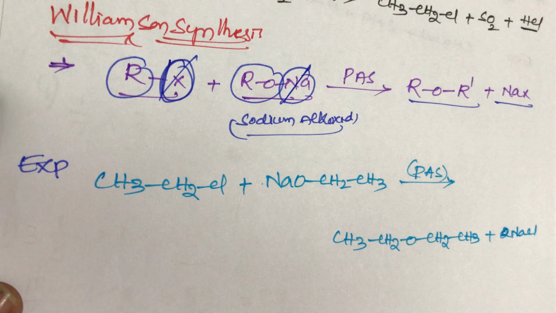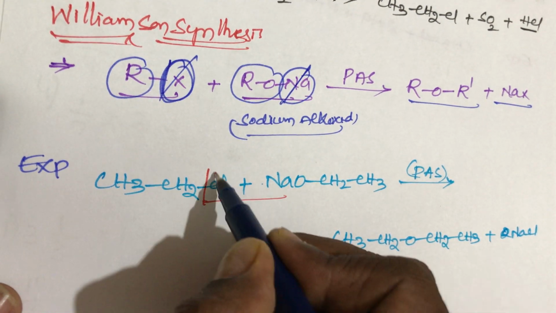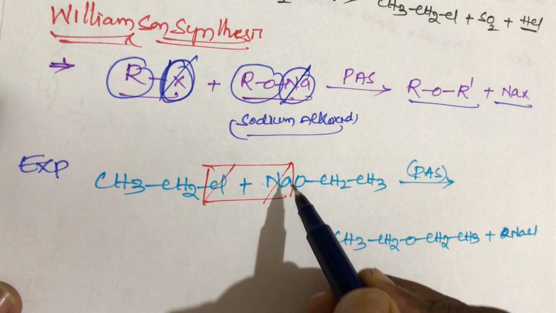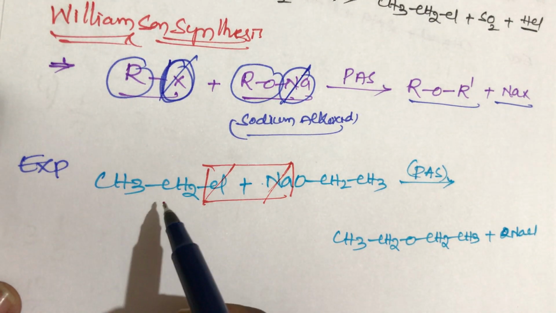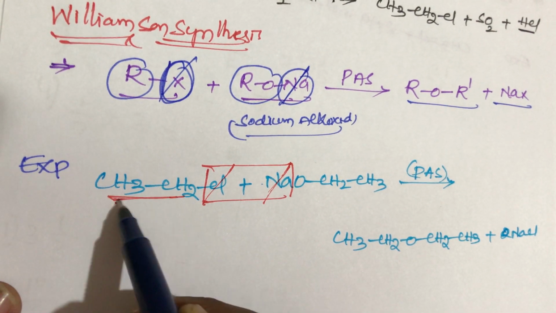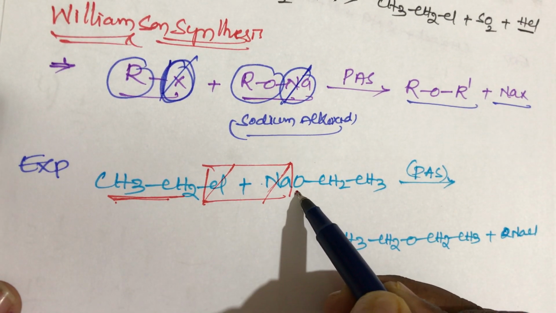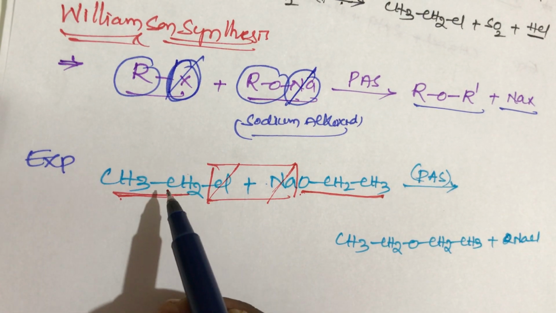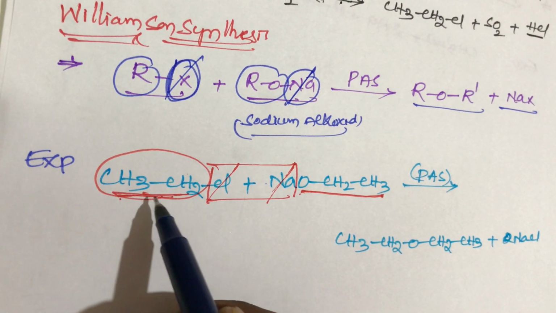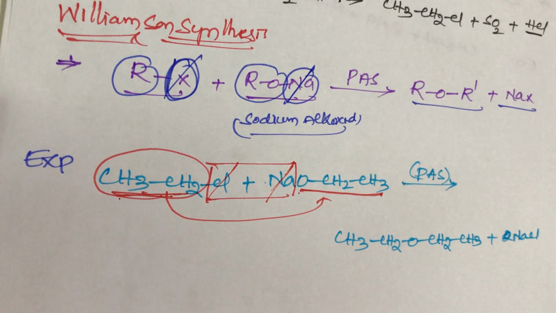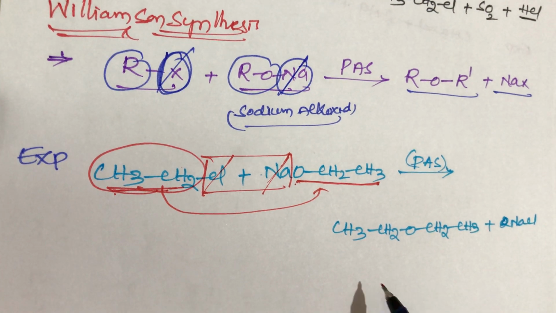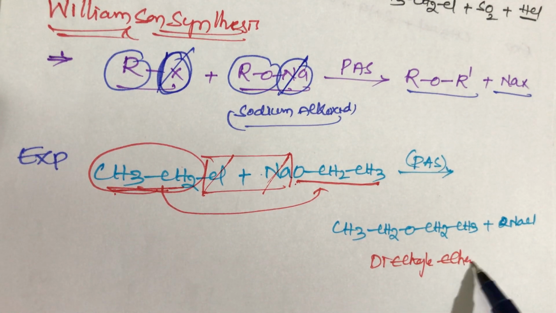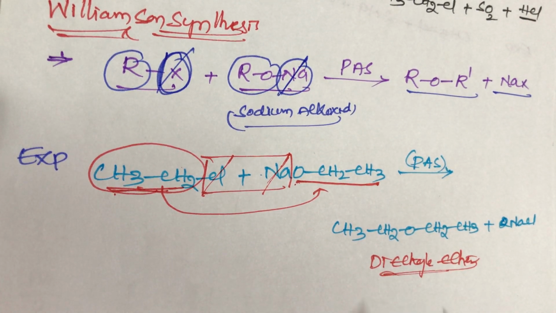In this reaction, NaCl is eliminated, student. Na+ from here, Cl- from here. The remaining CH3CH2 is left, student. Here also, OCH2, the ethoxy group is left. In this ethyl chloride, ethyl will be left, student. This ethyl group combines with the ethoxy group, and the product diethyl ether will be formed.